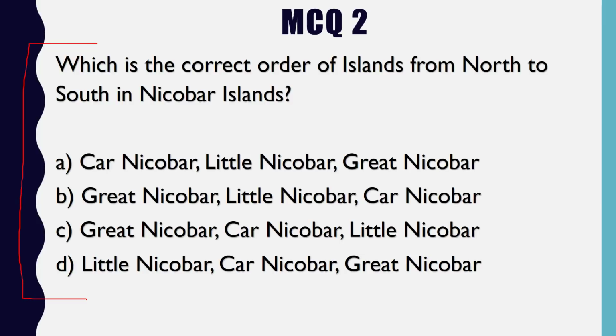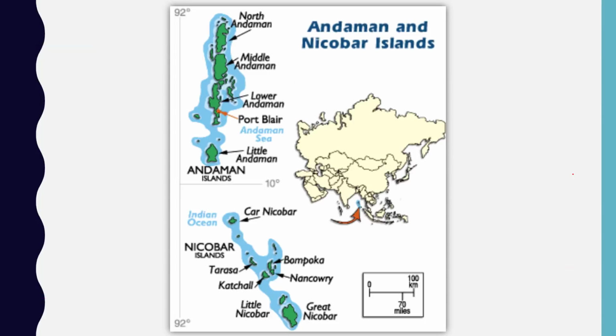Which is the correct order of islands from north to south in the Nicobar Islands? As you know, Andaman and Nicobar Islands are part of India, and over here we need to make sure that we arrange all the islands from north to south. Let's have a look at the map first.